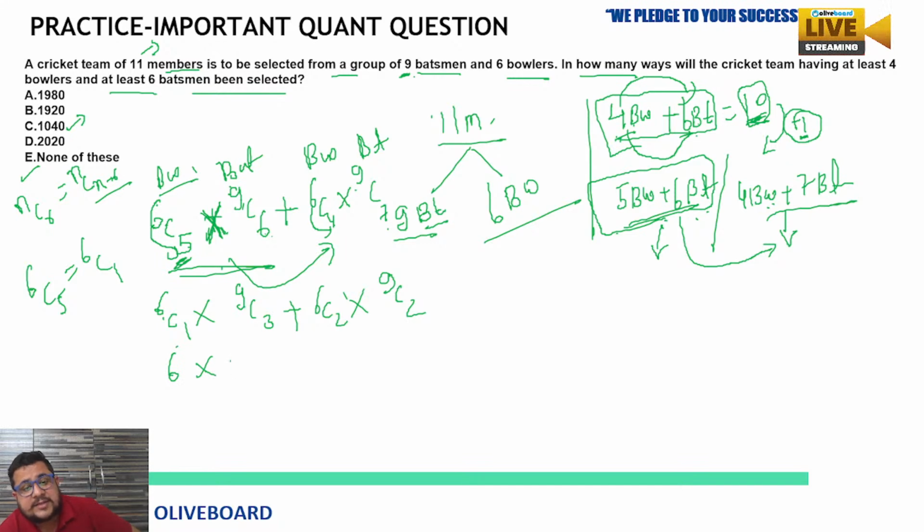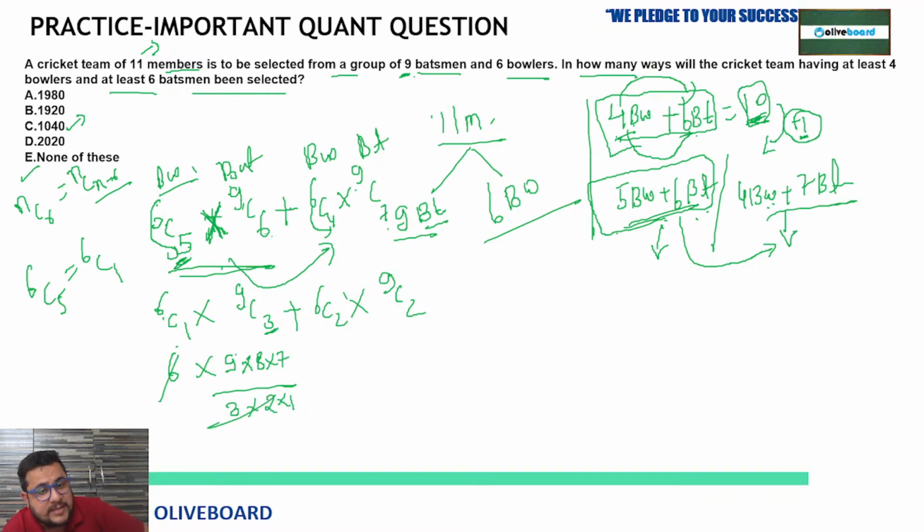Now 9C3. Only till 3 places you have to open the factorial 9. So 9 multiply 8 multiply 7, and just divide by factorial 3, 3 multiply 2 multiply 1. So 3 multiply 2 is 6, 6 and 6 cancel. 9 into 8 how much? 72. 72 into 7 is 504.